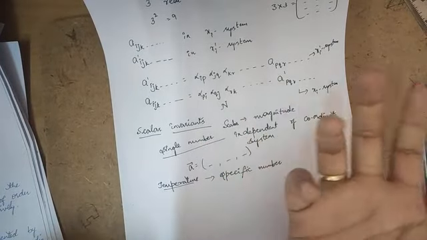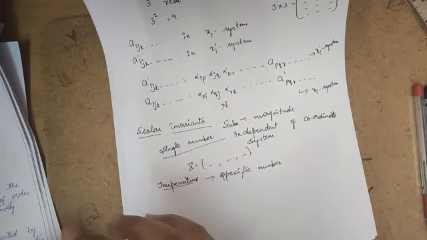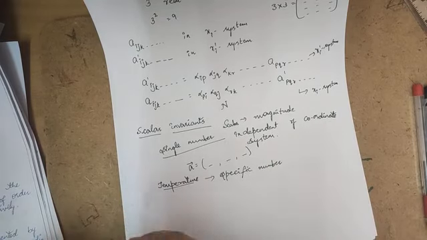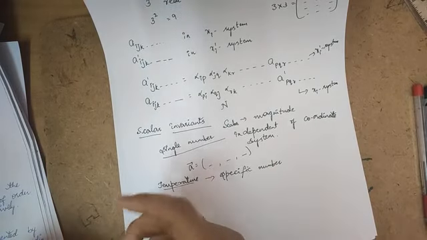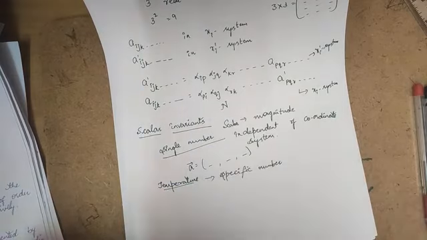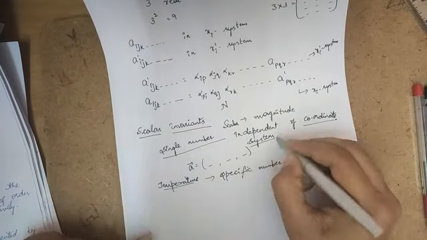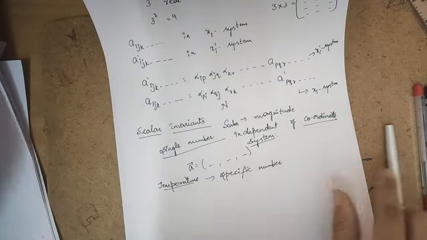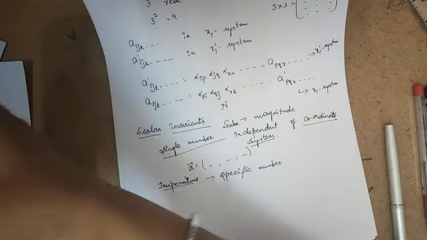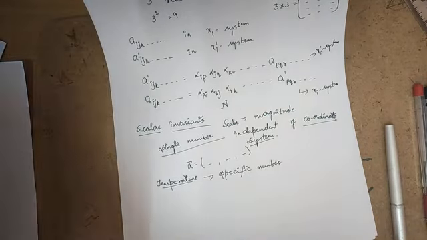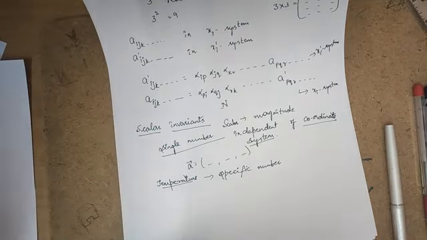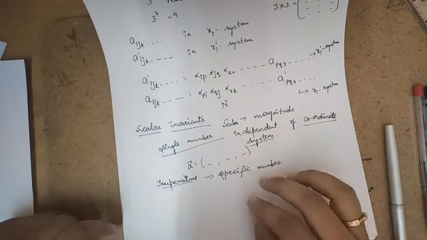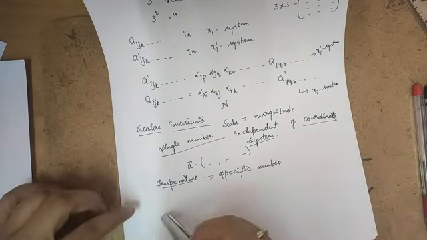Even density and mass, these are all quantities that may be represented by a single number and which are independent of coordinate system. These type of quantities we call scalar invariants.